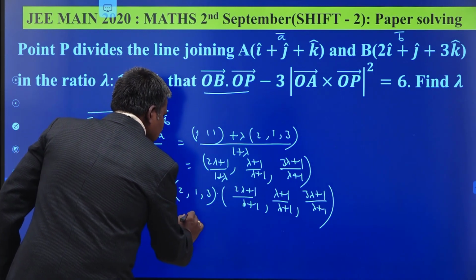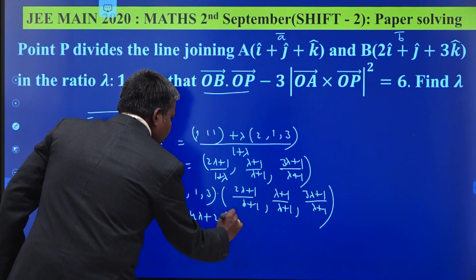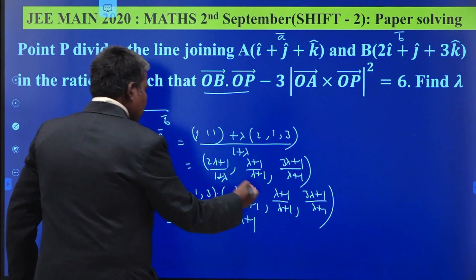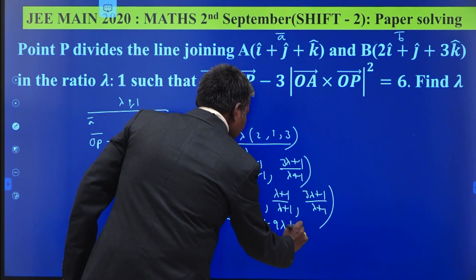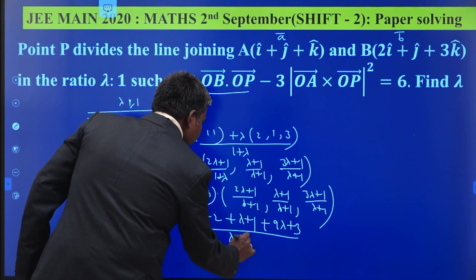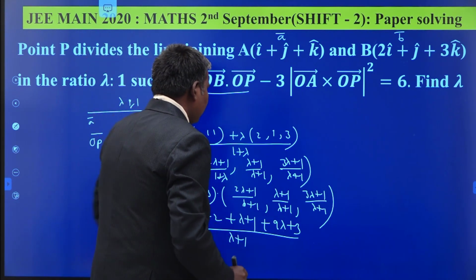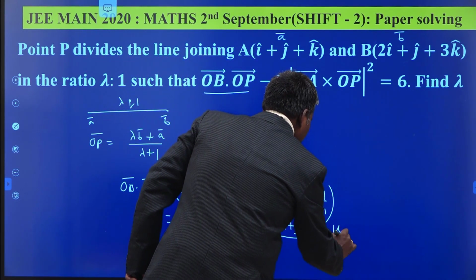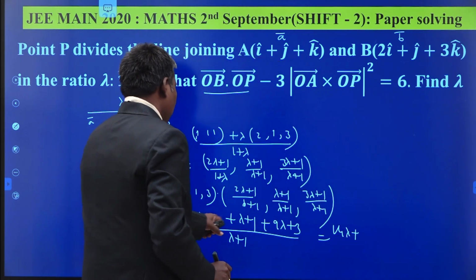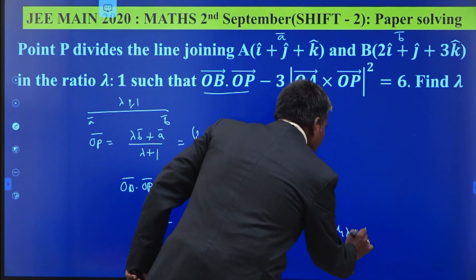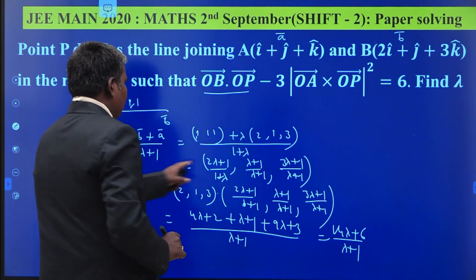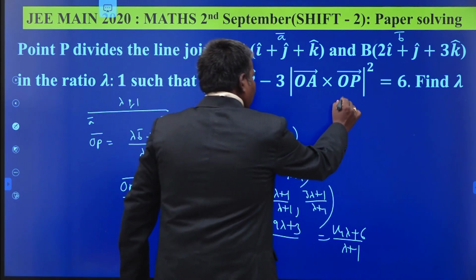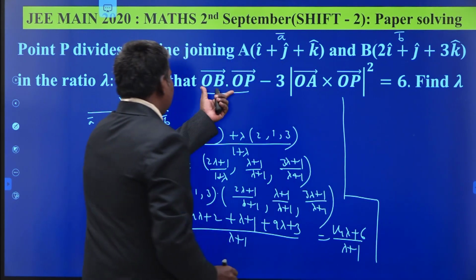That gives (4 lambda plus 2 plus lambda plus 1 plus 9 lambda plus 3) by (lambda plus 1), which is (14 lambda plus 6) by (lambda plus 1). This is your OB bar dot OP bar. One aspect is completed here.